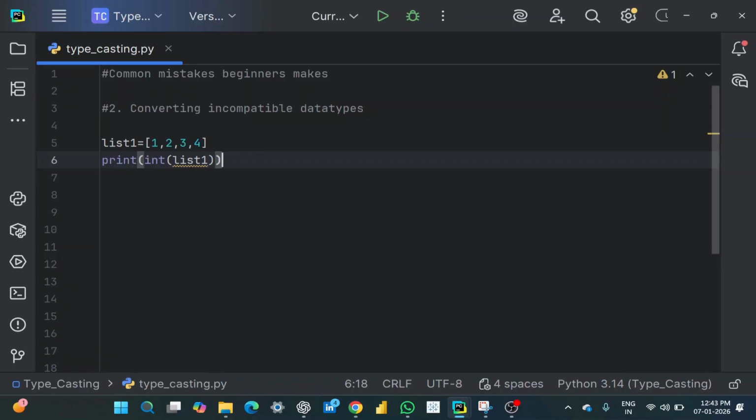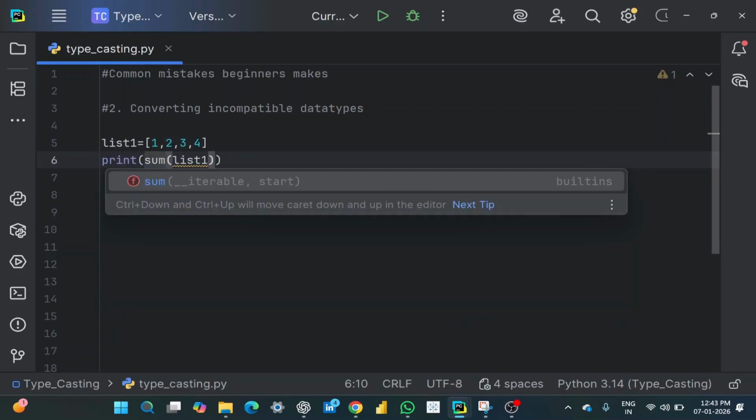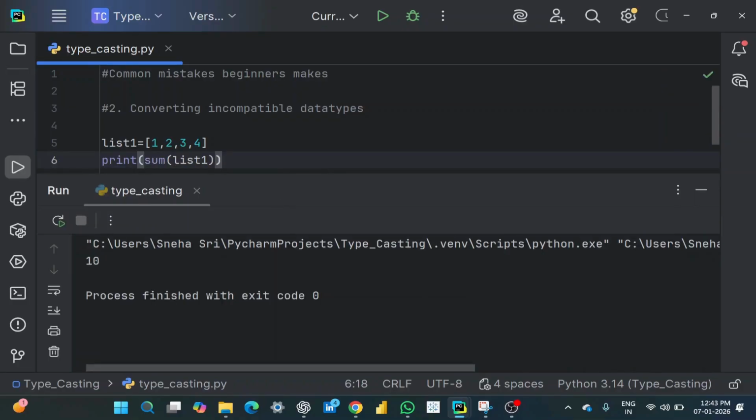Why is this happening? This is because int only works with numbers or numerical strings, not collections. Here a list is a collection. It has a lot of elements, like 1, 2, 3, 4, four elements. But int only has the capacity to carry one element. So to fix this, instead of int, we can give sum and enter. See, the output is 10. What it is doing is summing all the elements and giving one integer output here. So to fix that, I have used the aggregate function sum.